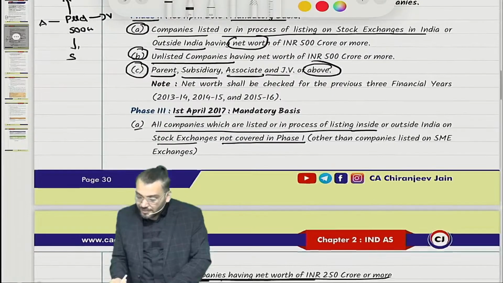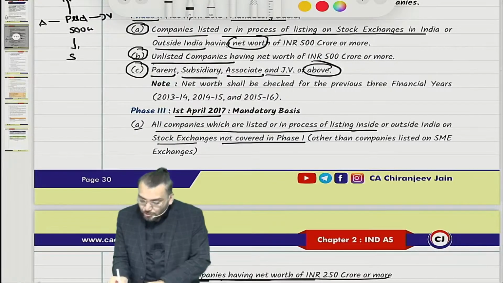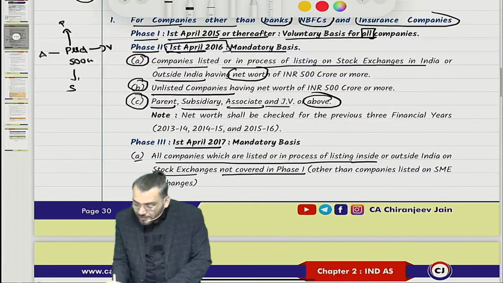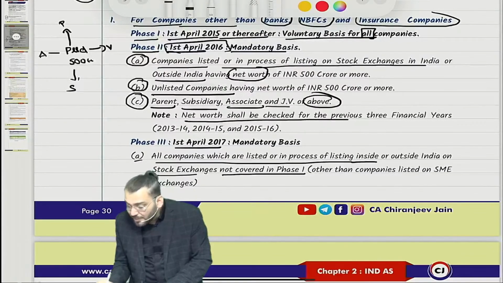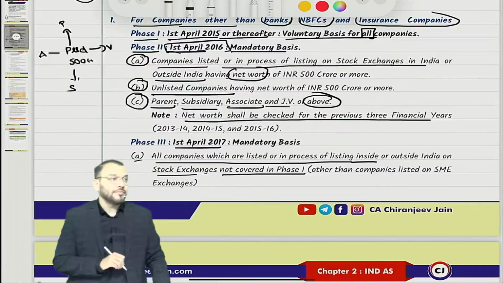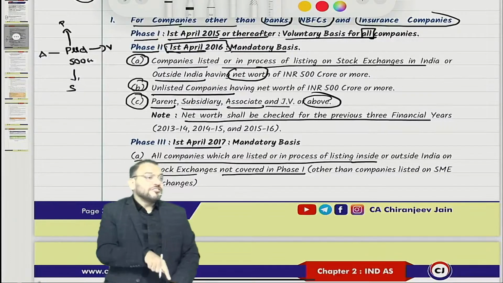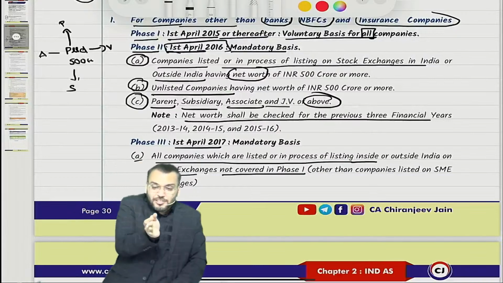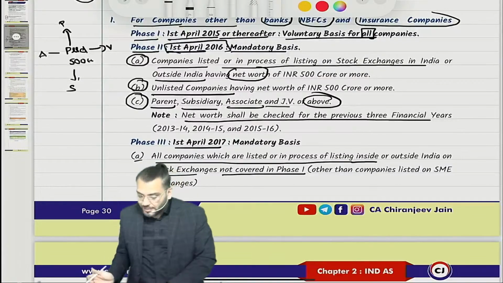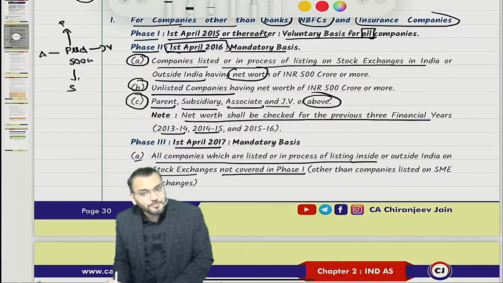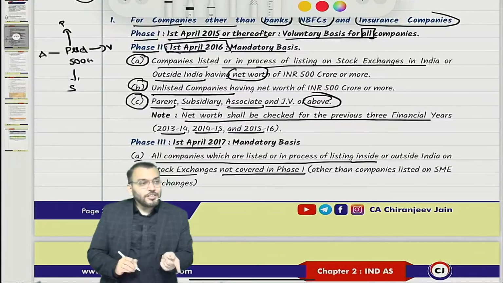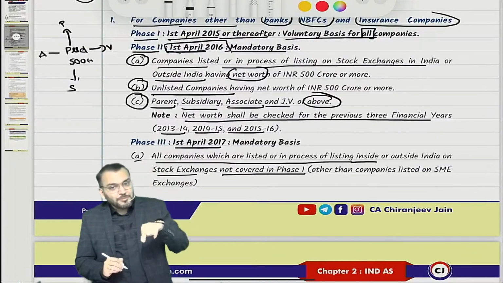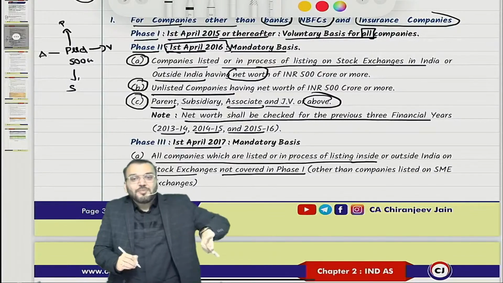This rule says that net worth for phase 2 shall be checked for the previous 3 financial years. We are right now at 1/4/2016. The previous 3 financial years will be 13-14, 14-15 and 15-16. These will be the 3 previous financial years.